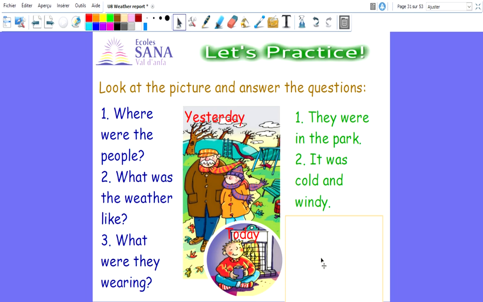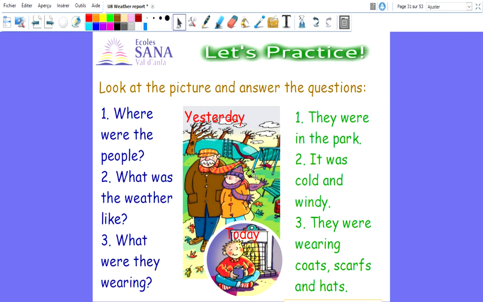Number 3, what were they wearing? Both of them, look at them. So they were wearing coats, orange for the child and brown for grandpa, scarves, so purple for the boy and orange for grandpa, and hats, again purple for the boy and orange for grandpa. Okay, I want you to correct your answers with a green pen. Okay,